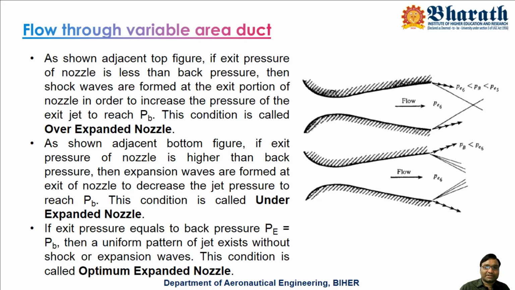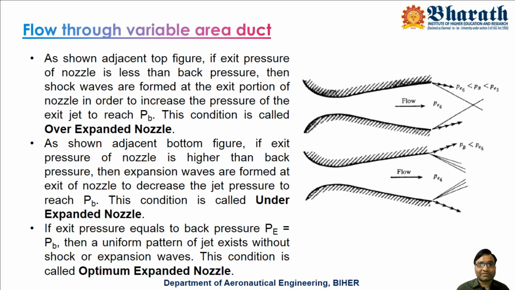Pressure is higher than the exit jet pressure. This condition is called overexpanded nozzle. All the flow has expanded inside the nozzle itself, and its pressure became far less than the back pressure or atmospheric pressure. And because of that far less pressure, what happens once the flow started coming out, immediately forms